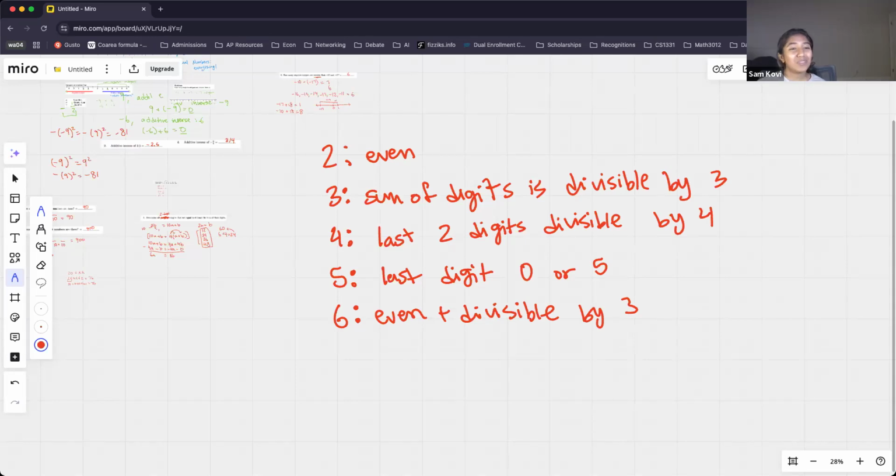Yes, it is, because 114 is even, and the sum of its digits is 6, and that's divisible by 3. Good. What about 206? Is 206 divisible by 3? No, that's correct. Even though it is even, the sum of the digits is 8, and that is not divisible by 3. So 206 is not divisible by 3.